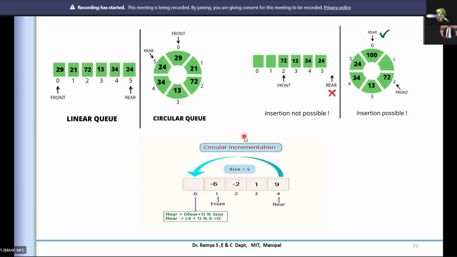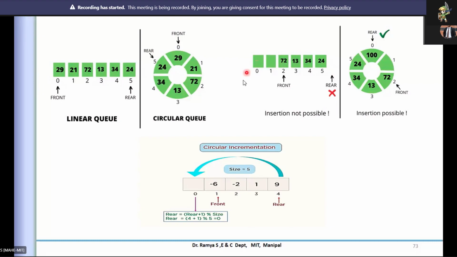I'll just repeat. In the case of circular queue, the implementation or memory representation is in a linear form only. But the pointers at the end have the capability to point to this particular position because we are using the mod concept.